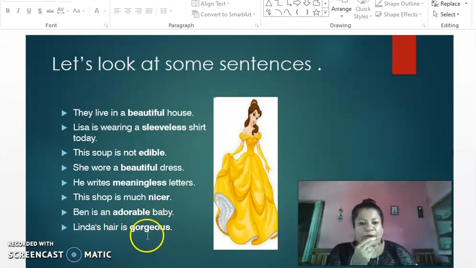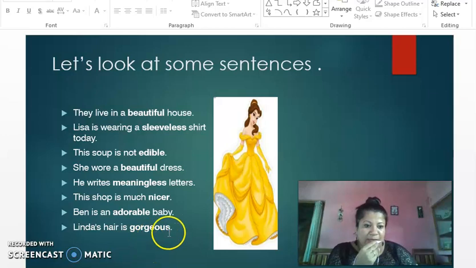Gorgeous is your adjective. So remember, an adjective always describes a noun. You can always ask the question, what kind? What kind of baby? An adorable baby. What kind of hair? You can always ask what kind to the noun, and you should get your adjective.